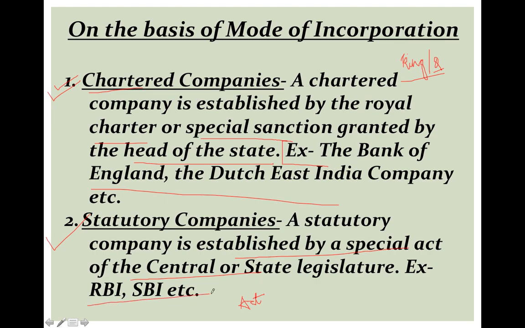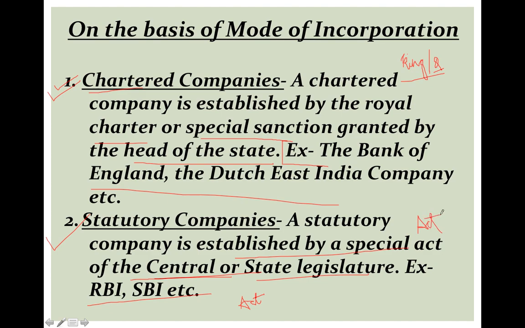So these are the companies which have been formed under a special act, a special law, which has been passed by either the central legislature or the state legislature. An example can be RBI, SBI. These are the companies which have been established by a special act or law, you can say. So this is established by king and queen, and this is established by a special act of parliament.